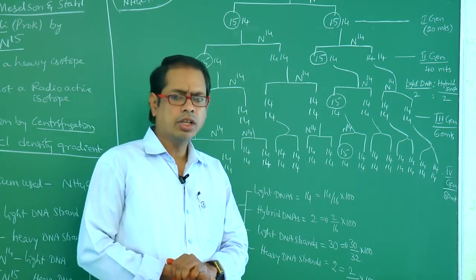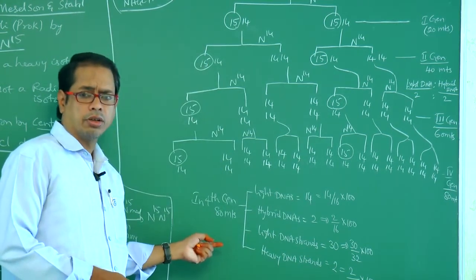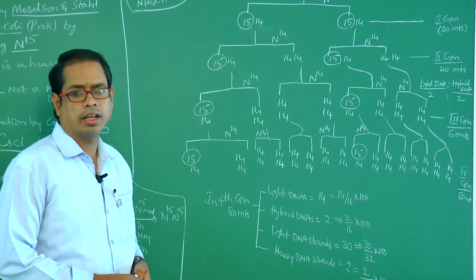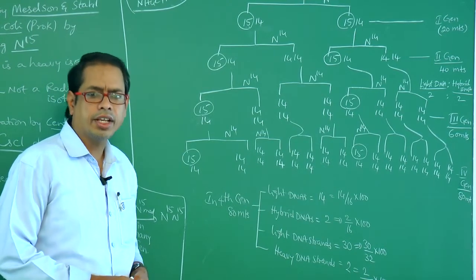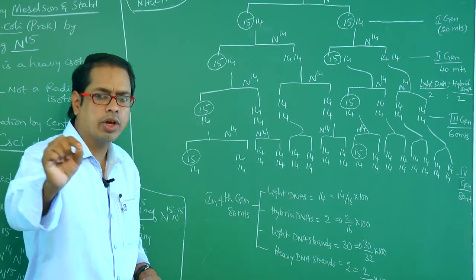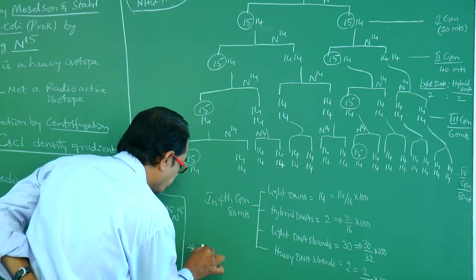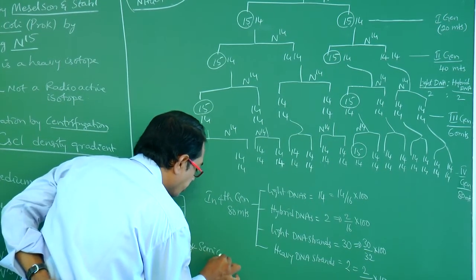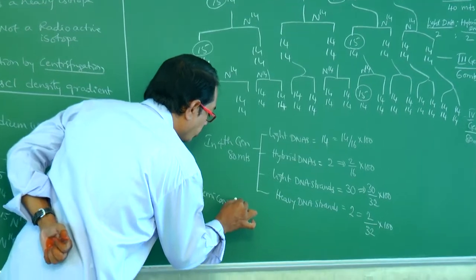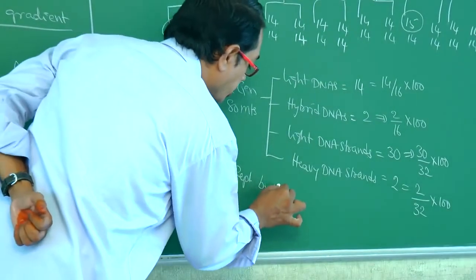Okay? So, this semi-conservative method of replication by using N15 in E. coli. N15 is a heavy isotope. It is not a radioactive isotope. Okay. This semi-conservative replication by using